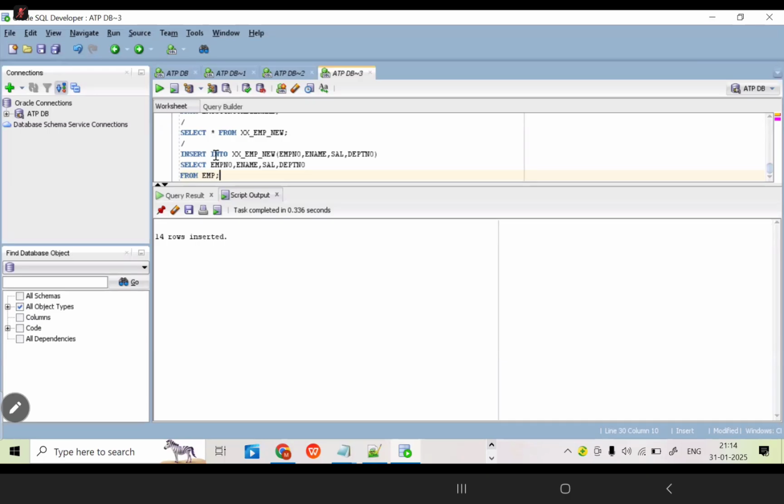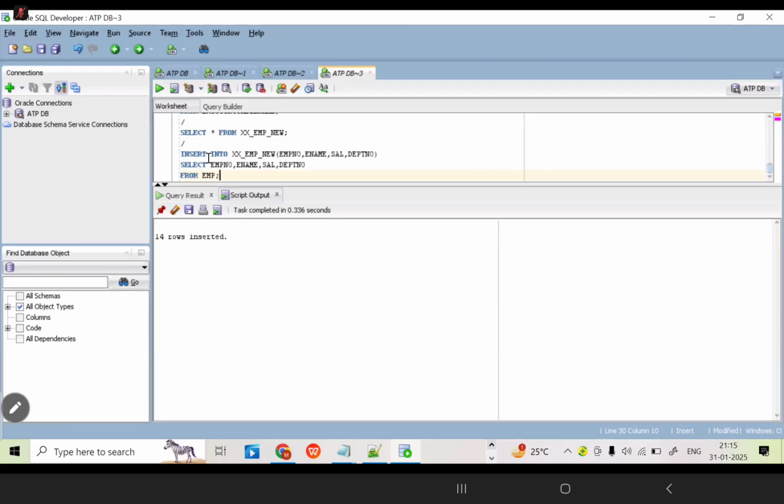If I am able to execute this query, is whatever data is there in the employee table stored in the new table or not? Yes. In future, if your employee table has 1 crore records, the same data I am able to store as a new table. Normally, we would need to write 1 crore insert commands, which is not possible in real time. That's the reason Oracle provides this syntax. The entire table data we are able to store into the new table.